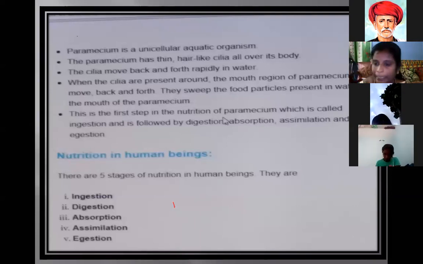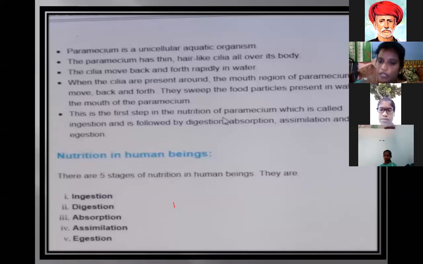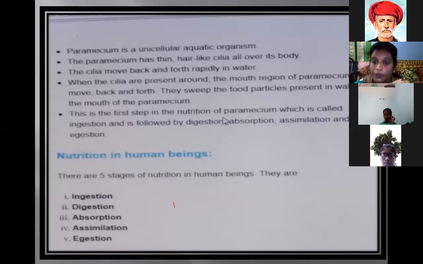The five processes are ingestion, digestion, absorption, assimilation, and egestion. Every living organism follows these steps of the process of nutrition. How does every living organism take nutrition? These five processes of nutrition are there. So, next slide, sir.